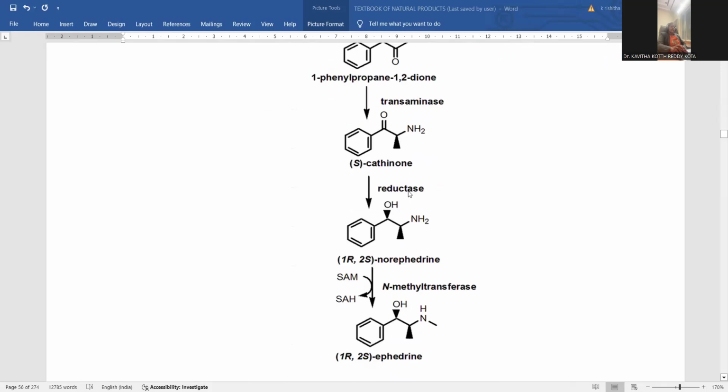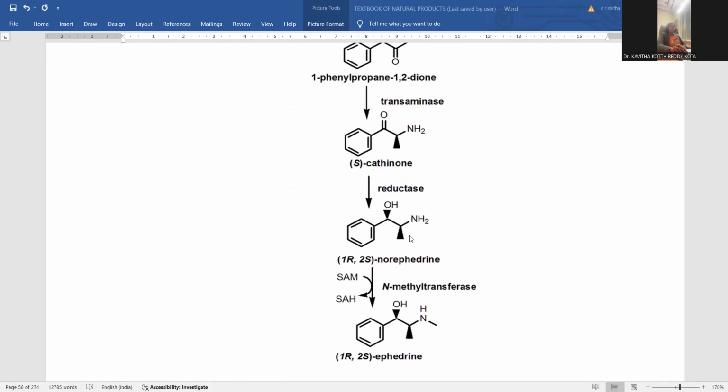Next, a reductase is to be applied. Reductase is meant for the conversion of ketonic functionality into hydroxyl by biotransformation. So here hydroxyl will be obtained. Being a kind of chiral carbon, and this is also a chiral carbon, the stereochemistry plays a role. Here norephedrine formation is possible.